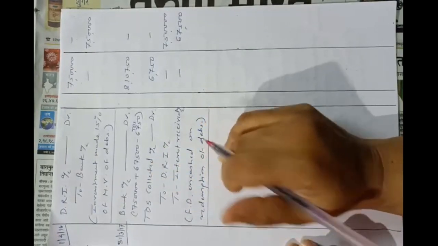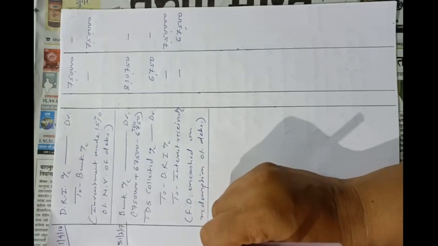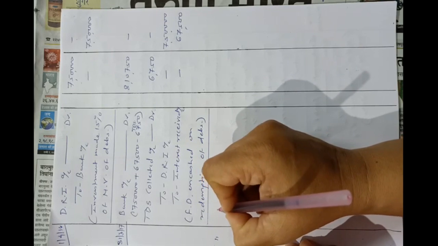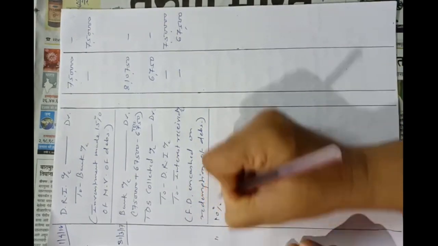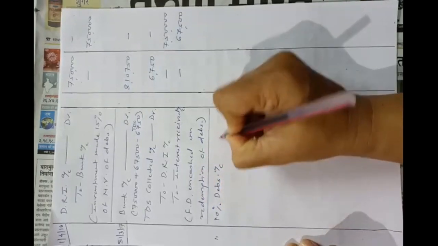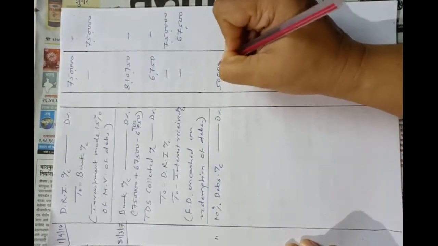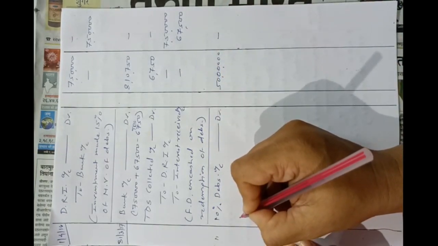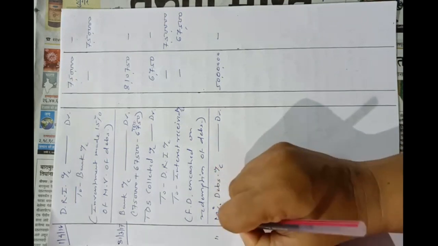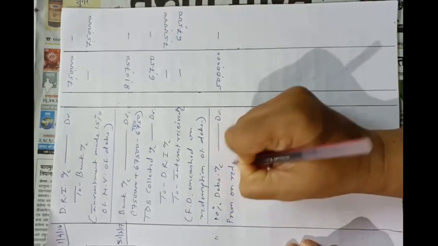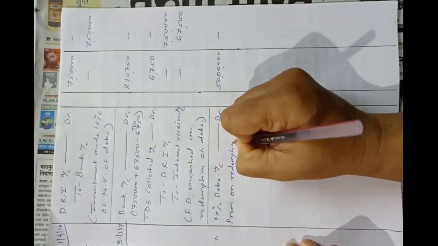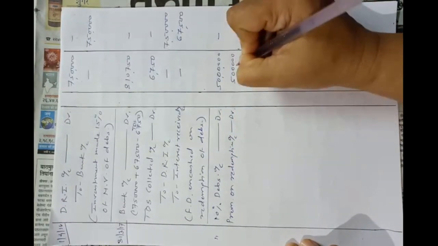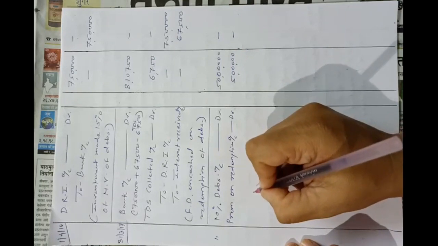Now the entry of amount due to debenture holders on the same date, that is 31st March 2017. 10% debentures account debit, 50 lakhs. This is the nominal value. These debentures are repayable at the end of third year at 10% premium. So premium on redemption account debit, 10% of 50 lakhs, that is 5 lakhs. We have calculated this premium already at the time of the second entry.